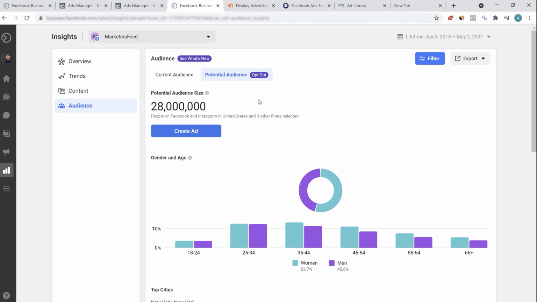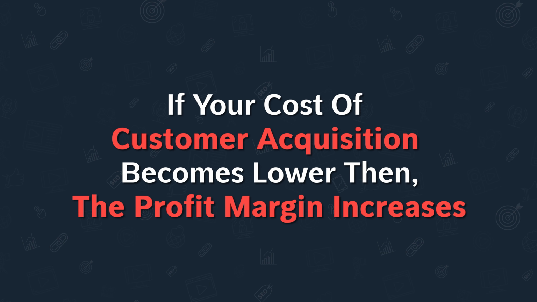As I showed you earlier, make sure you use audience insight, and also you should know a lot about your customer. If you already have a running business and data of all your customers, then make sure you use that data. What are the kind of people who are purchasing your product, their gender, their demographic, their age bracket, their likes, dislikes, because that will really help you out in creating the right campaign. And the more targeted your campaign will be, the lower will be the cost. If your cost of customer acquisition becomes lower, then your profit margins will increase.